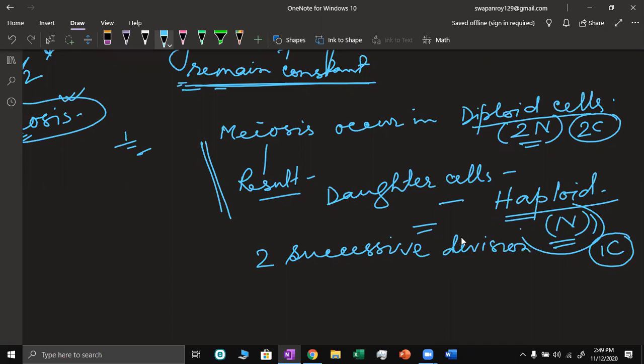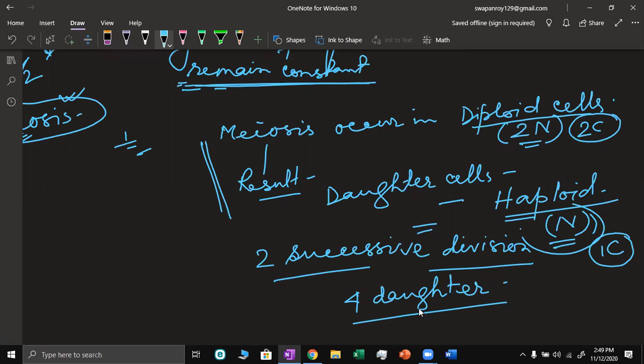As there are two successive divisions, naturally the number of daughter cells is four, because by one division two cells are produced, and those two cells will divide again. So by the end of meiosis, we will get four daughter cells.